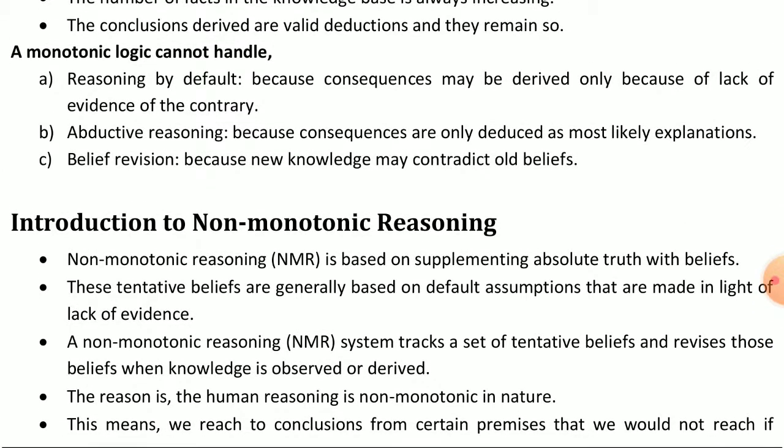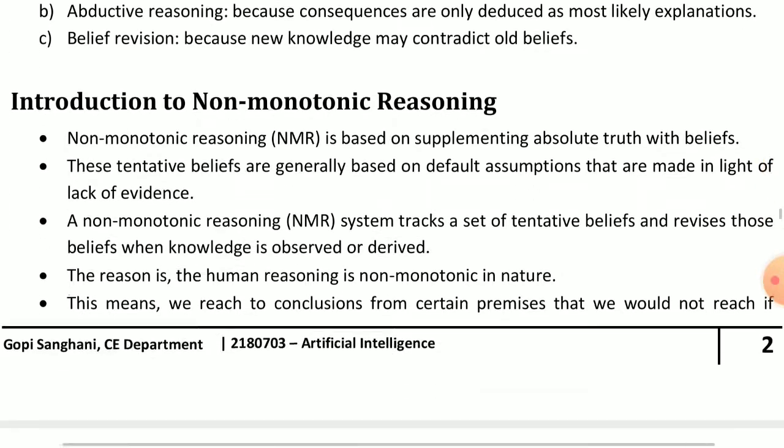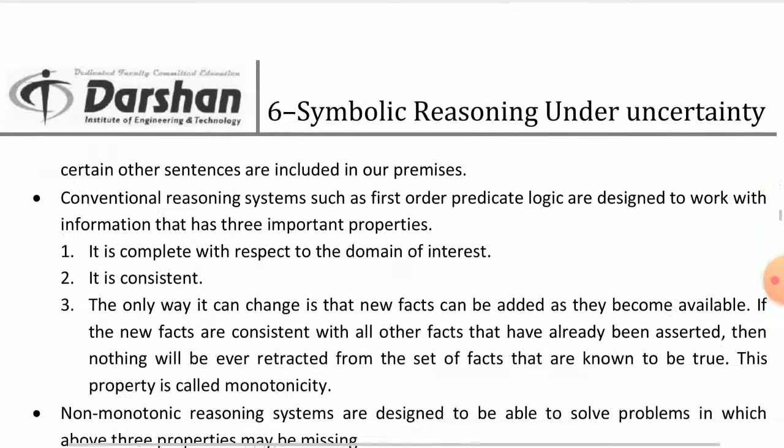Then I started the topic introduction to non-monotonic reasoning, and we take the short form NMR. First the basic definition is given, and human reasoning is non-monotonic reasoning.